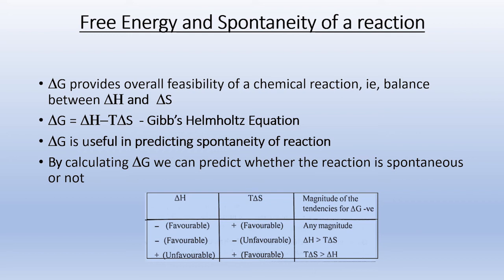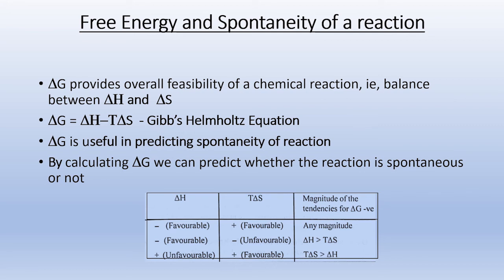Now let's see what are the conditions at which delta G can be negative. As per the Gibbs-Helmholtz equation, delta G depends on delta H and delta S. If the delta H value is negative, meaning it is exothermic, and the delta S value is positive, then it is energetically favorable and entropy wise also favorable.